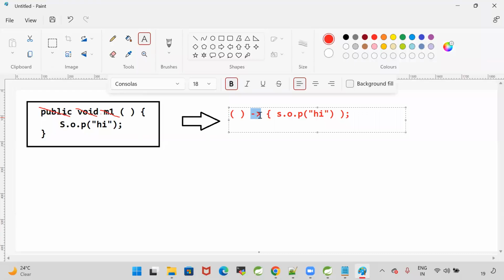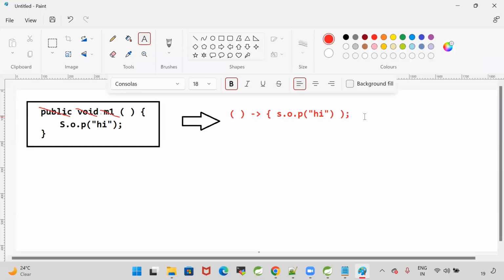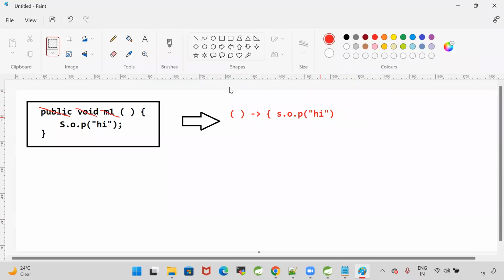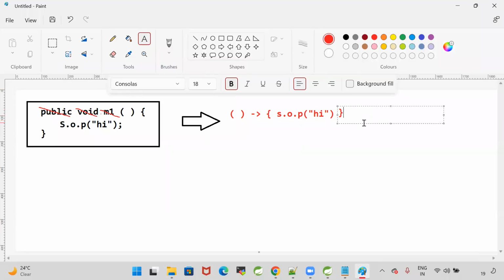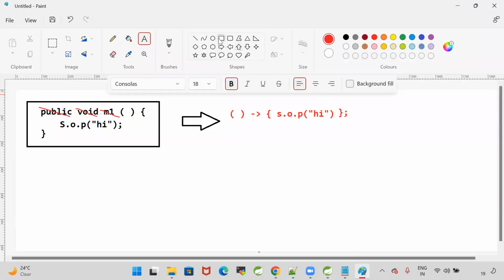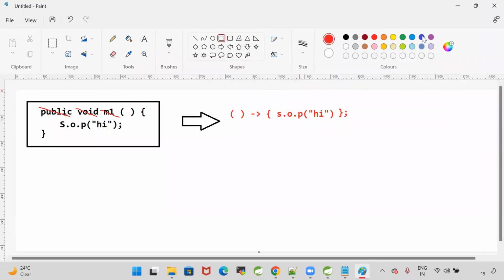The arrow represents the body of the lambda, and curly braces mark the starting point of the body. System.out.println of "hi" is called the body of our lambda.